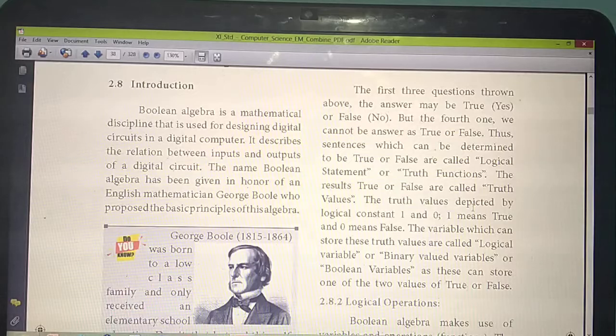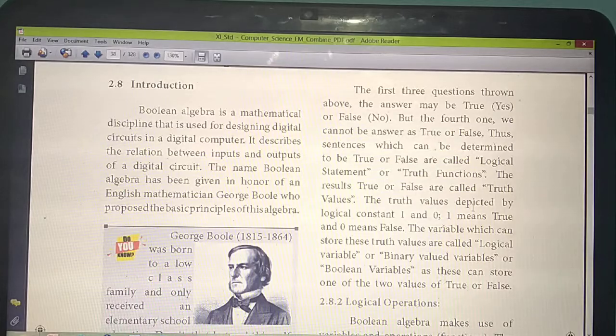Truth functions. Okay. Then the values you are getting as true or false, isn't it? So those values are called truth values. The statement we are calling as which one? Logical statement or truth function. The values true or false or yes or no, we are calling truth values.